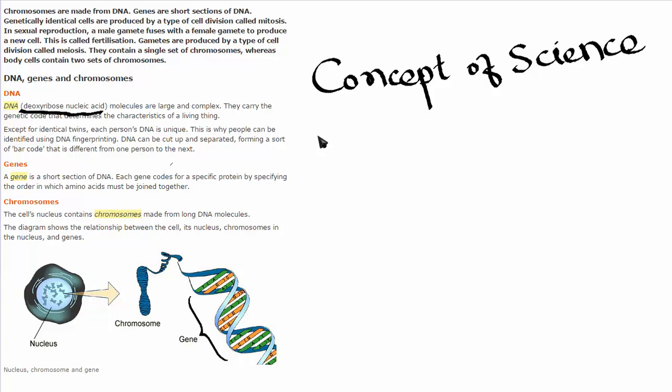What are genes? Now genes are the part of the DNA. Suppose this is a DNA, then as shown here, this much information makes a gene, and there are thousands and thousands of genes, approximately 40,000 genes, and these genes determine the different types of individuals.